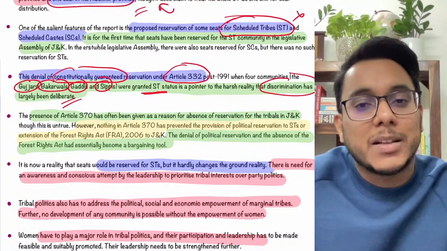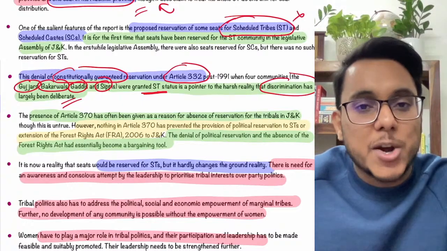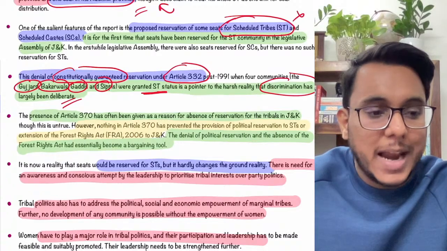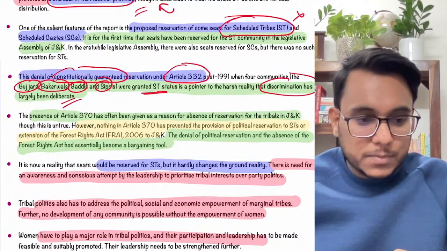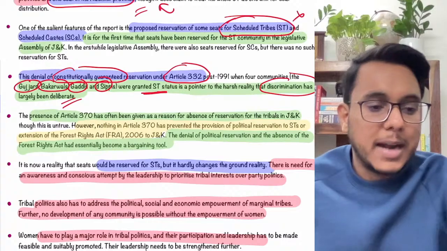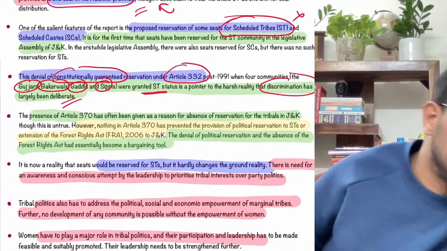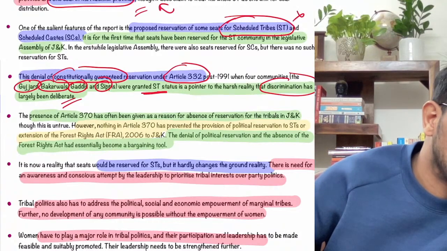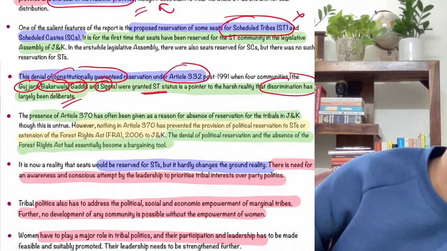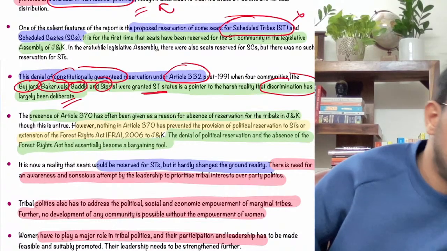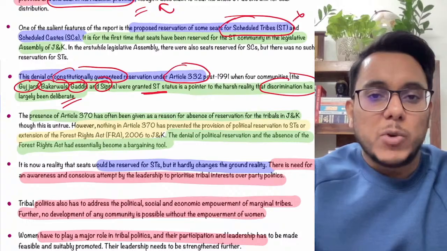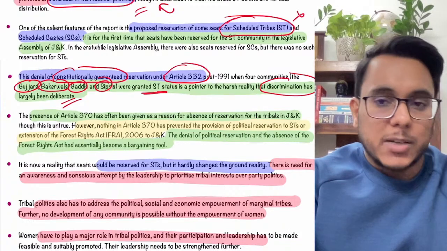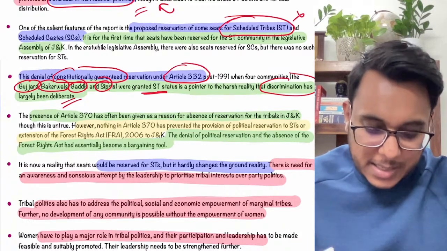By giving them reserved seats, the scheduled tribes will get a fair share, and they can meaningfully participate in the elections there. This is what has been provided in this article.